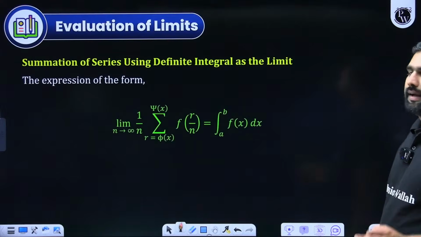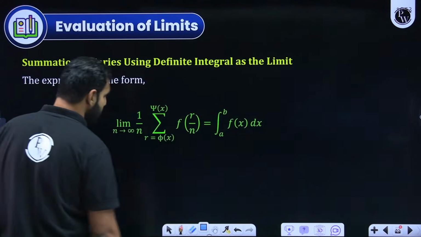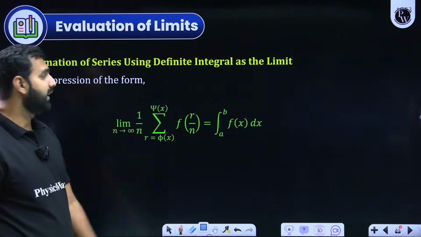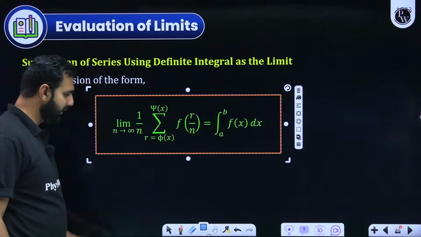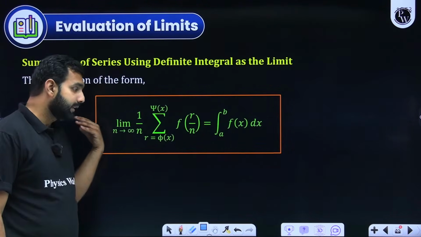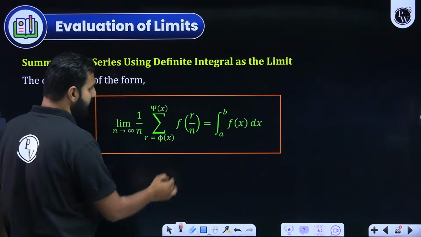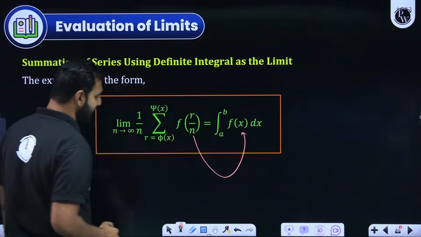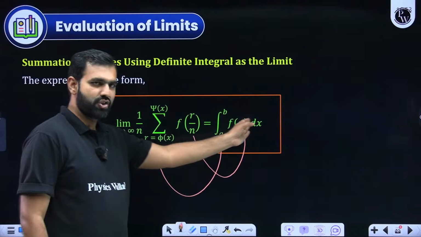From here, the most crucial formula: evaluation of limits using sum. So integral as the limit of a sum. This is what you should remember. I'll show you a question and highlight what happens. All I am asking you right now is to remember that r by n is replaced by x, and summation is replaced by integration dx.